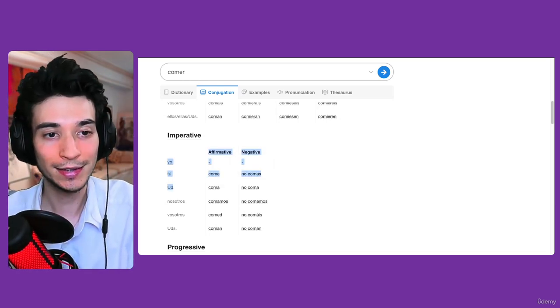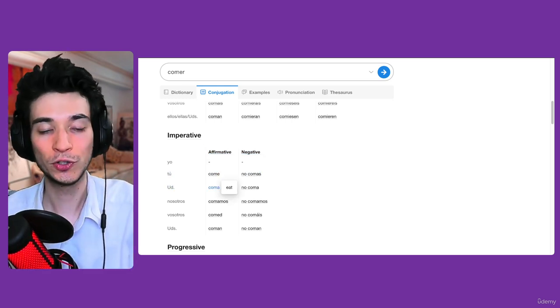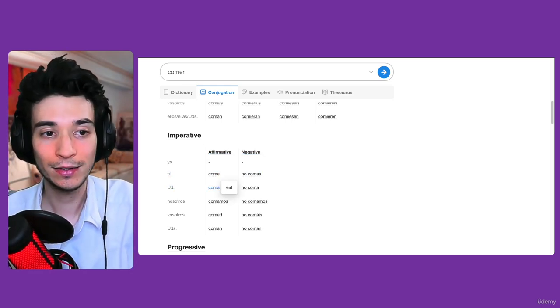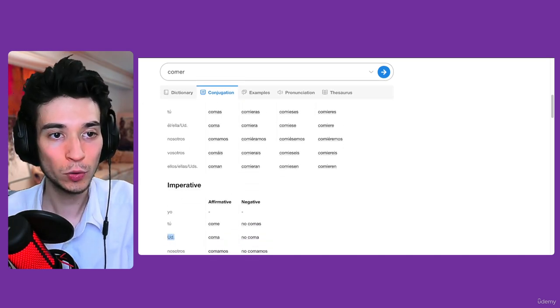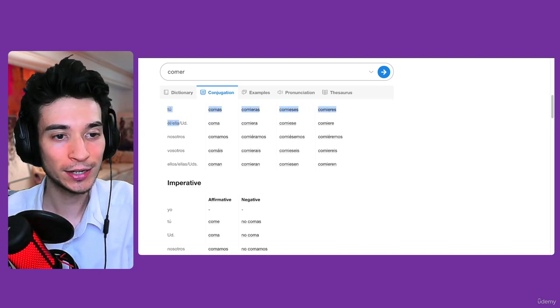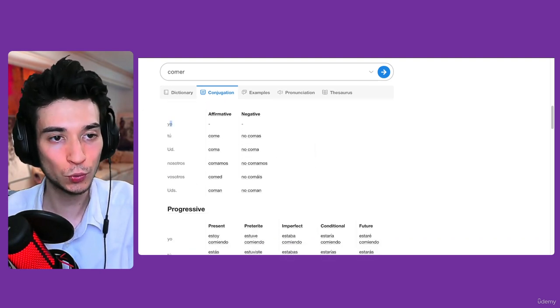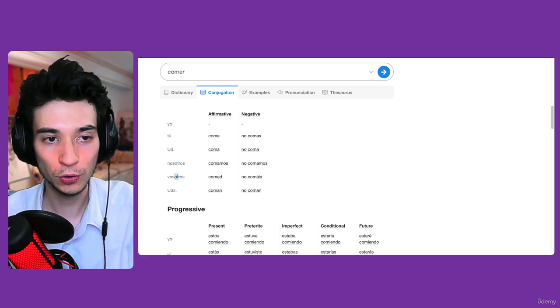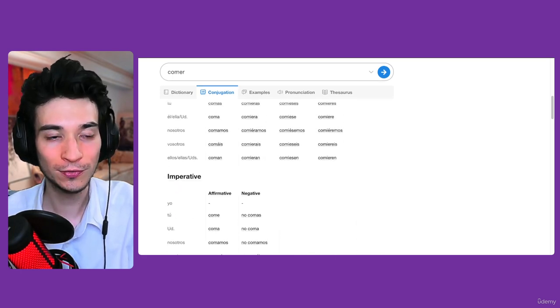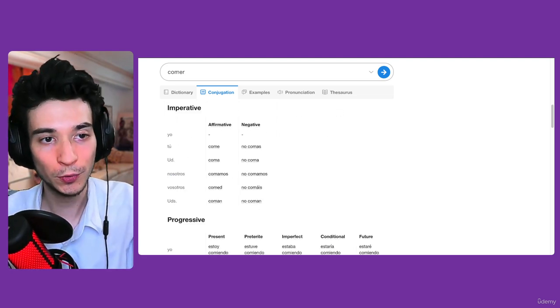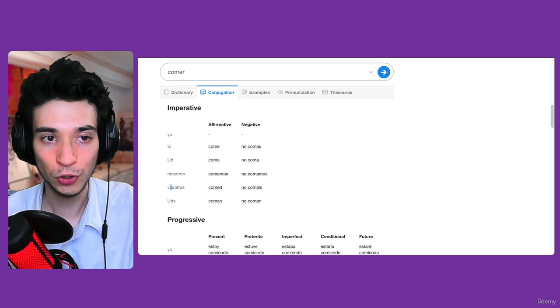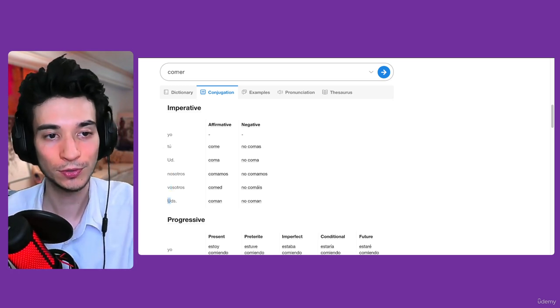And for example, usted, we have coma, which means eat. One other thing is that here we have usted, but we do not have the same for él and ella, because we do not use the imperative for them. We only use it for yo, tú, usted, nosotros, vosotros, ustedes. But we do not use it for él, ella, or ellos, ellas. So we only use it for this type of people.